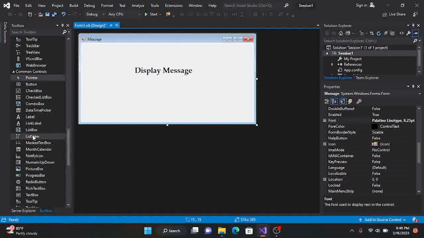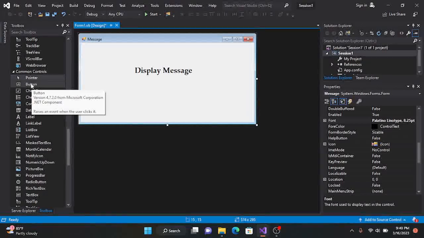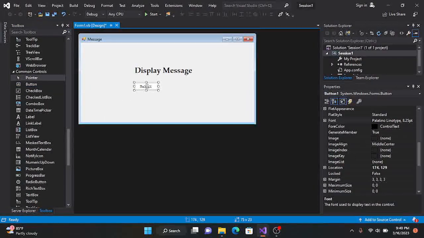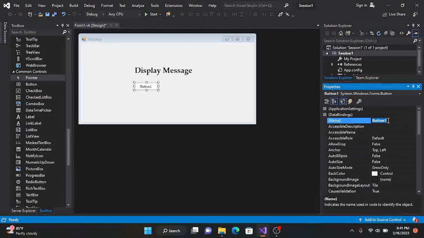So we look here for a button. As I said, you get used to them as you use them. That's the only way you get used to them. So we choose a button here, and then we change the name of our button. Button 1 is not appropriate. Anytime you're naming a button, you use BTN, meaning button. Then you add the name of the button. So with this button, let's call it click here.